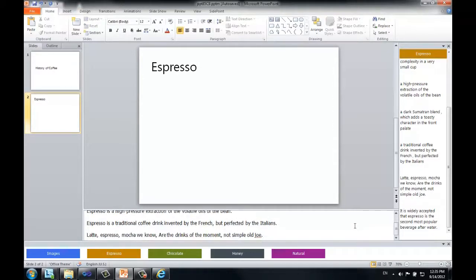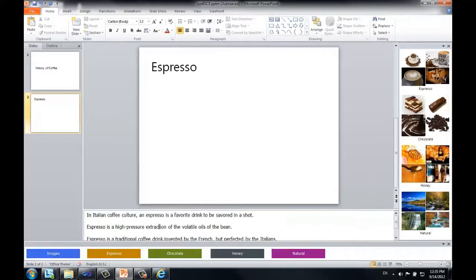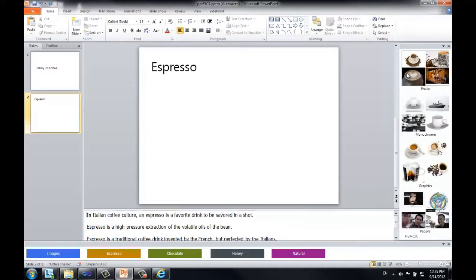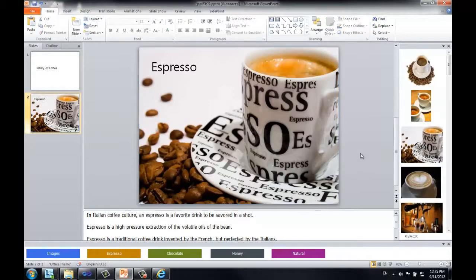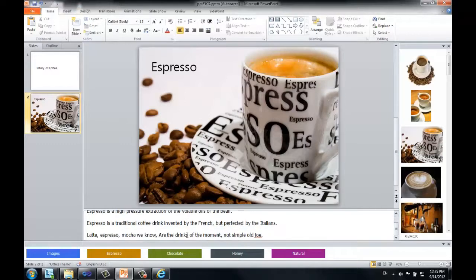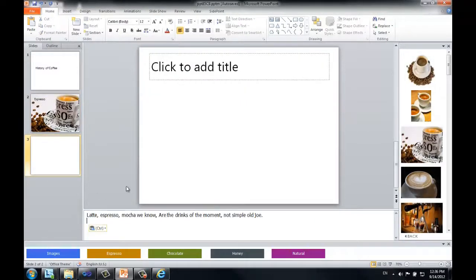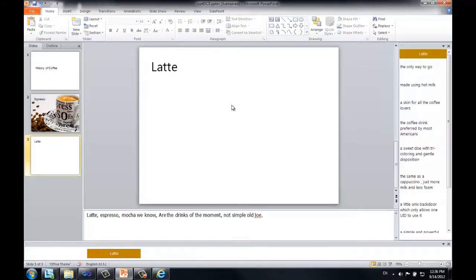And what's this here? It's a little poem. Perhaps I can use that to introduce the concept of latte on the next slide. But first let's find an image to illustrate the idea of espresso. That's what they look like. Let's copy that poem now and make a new slide and use that to introduce the notion of a latte.